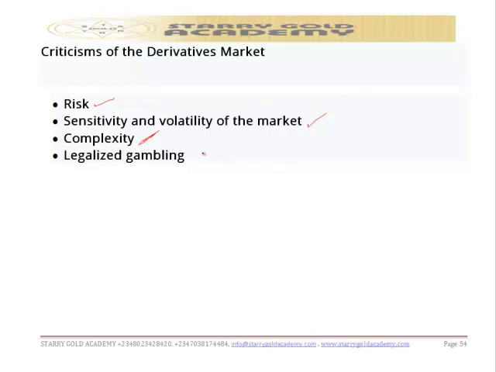And the last one is legalized gambling. Some people count it to be legalized gambling. Owing to the nature of the trading financial market, derivatives are often criticized for being a form of legalized gambling, and it's very similar to the nature of gambling activities if you actually look at it. Because in the beginning you don't know what you will make. It is when you get it later that you can be sure. Just like gambling, when you stake a bet, you don't know what you are expecting to make, but after the time you make or you don't make, that one is left to you. So that is about the derivative market and instruments.